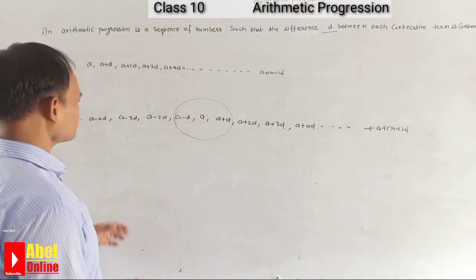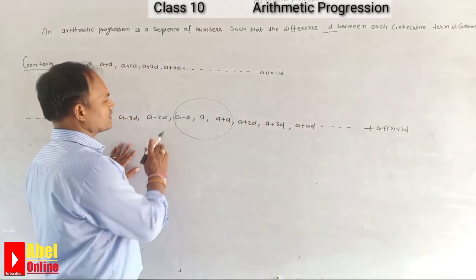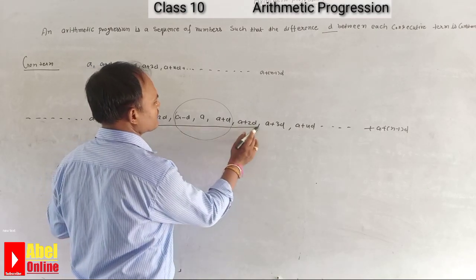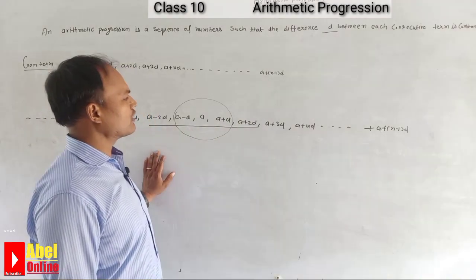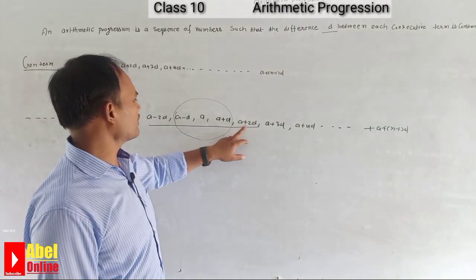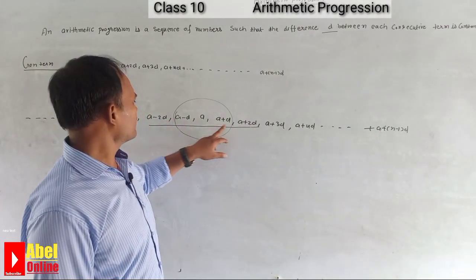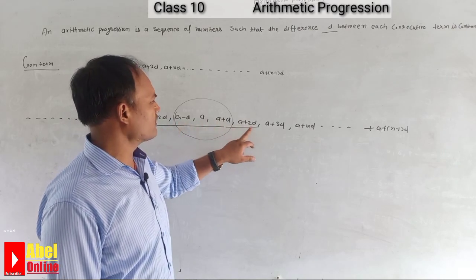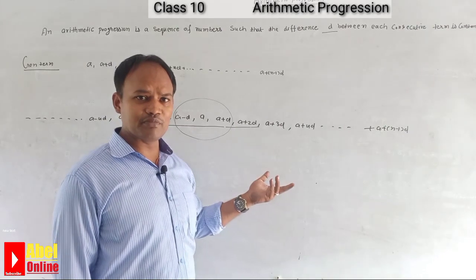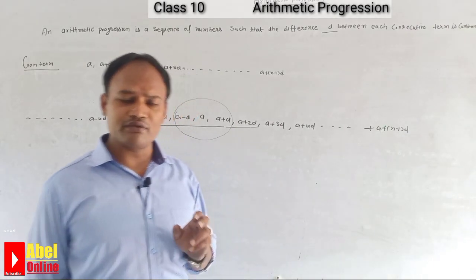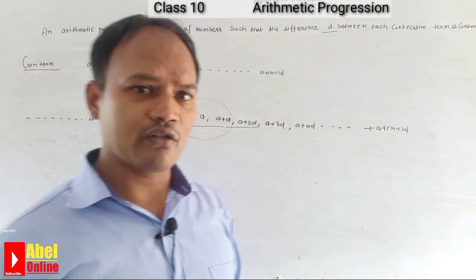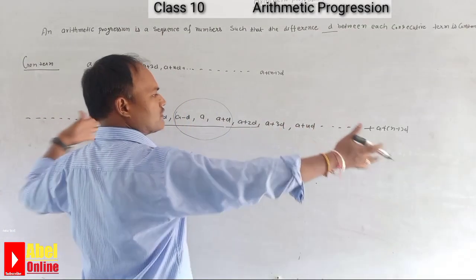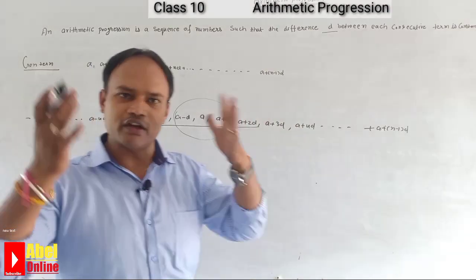Now suppose 5 numbers are in AP, so we can write these 5 numbers. Why is it very tricky? Because 2D is cancelled by 2D, D is cancelled by D, so the remaining part is the A. So it is very simple to find the values. So always remember, when we have to find 3 data or 5 data or 6 data, we have to use this way. This is a very simple method to find the values.